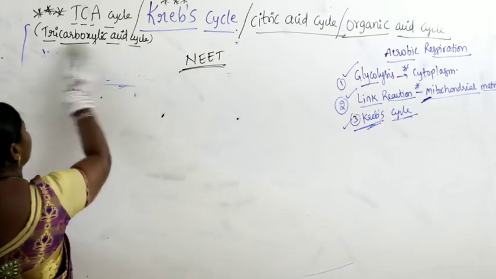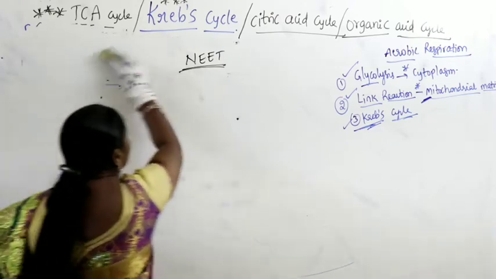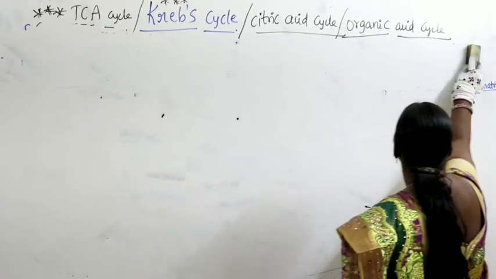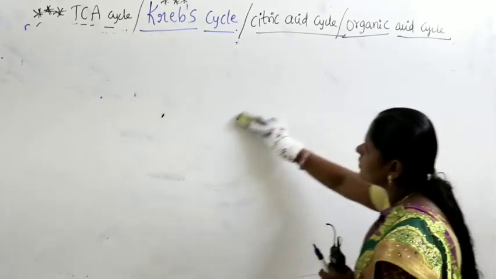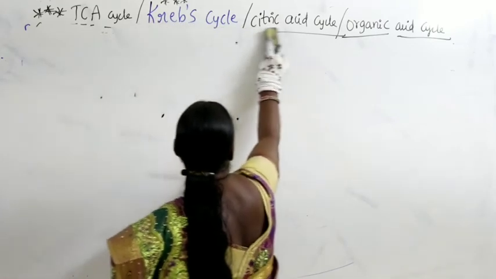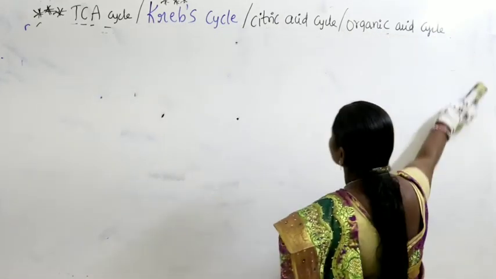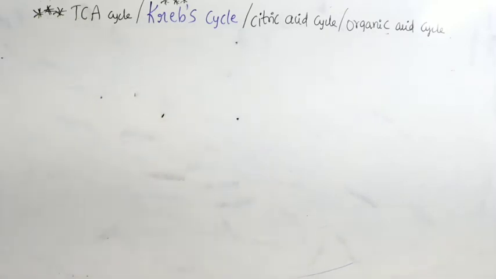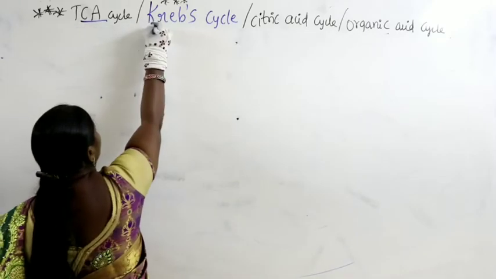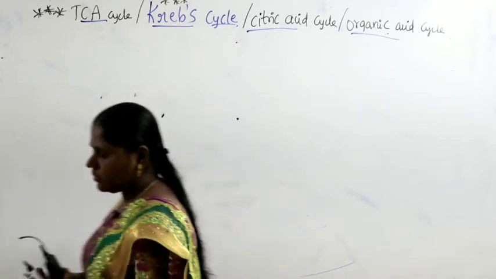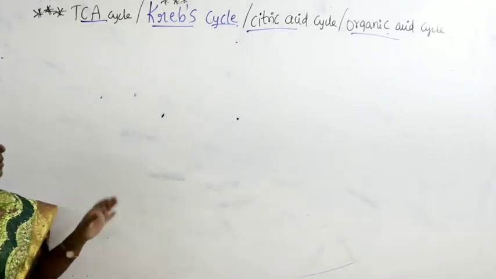So take the horizontal page. I need more space, so I am erasing this because we need the total horizontal page to write the whole cycle.